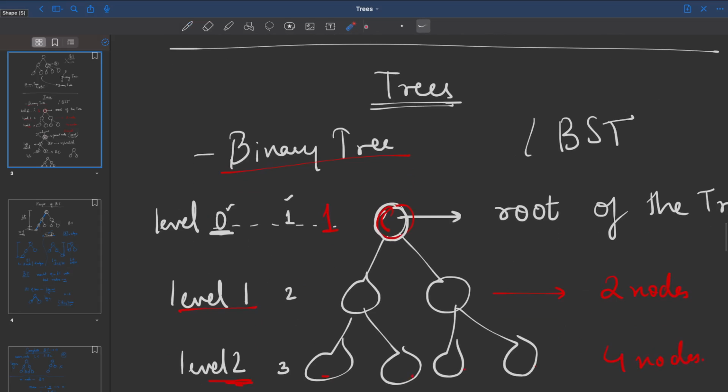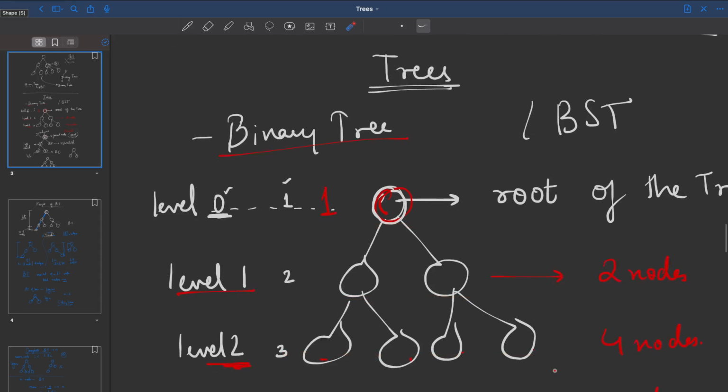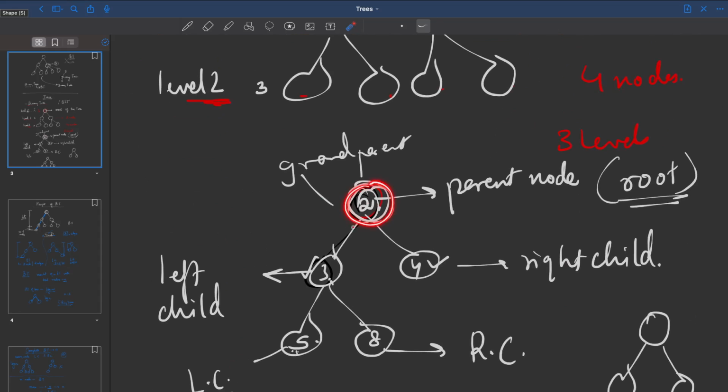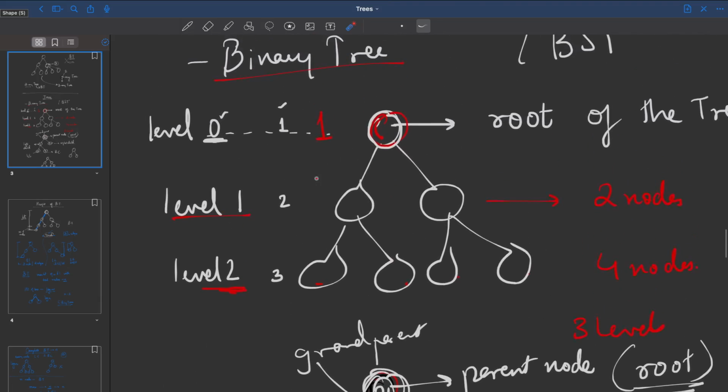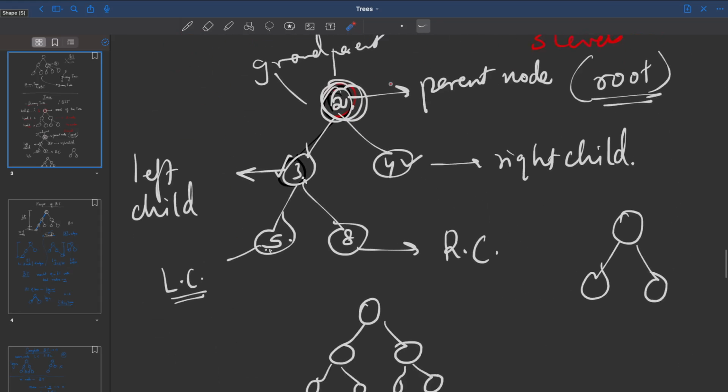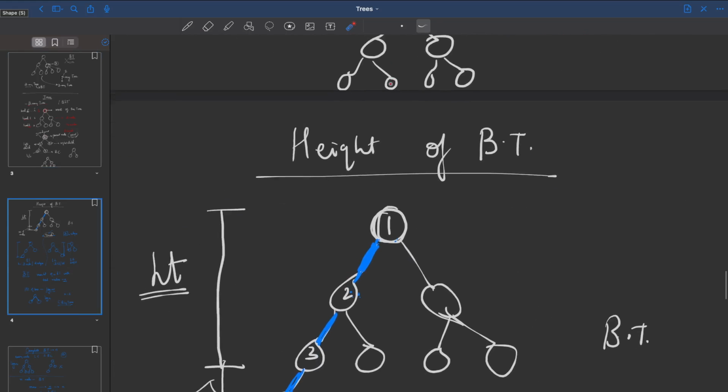This can be thought about as a level. You can think about this as levels in binary trees. Every parent node will have 2 children, left and right. This is the left child, this is the right child. Further ahead, you can divide a tree into 2 parts. This is your left subtree, this is your right subtree, and this is your root node. What else? We have spoken about the height of a binary tree.